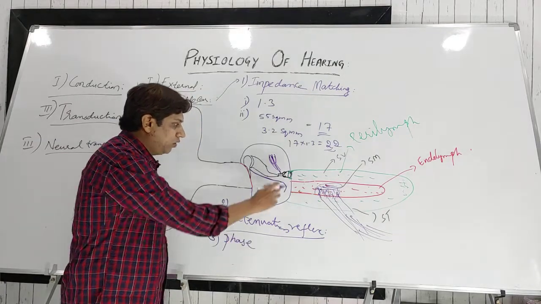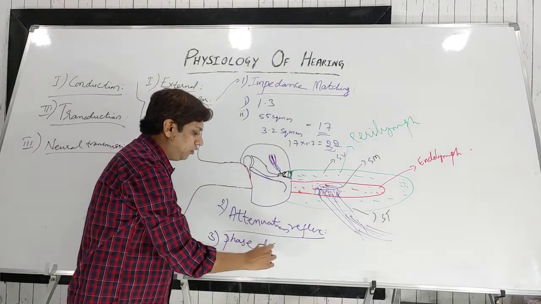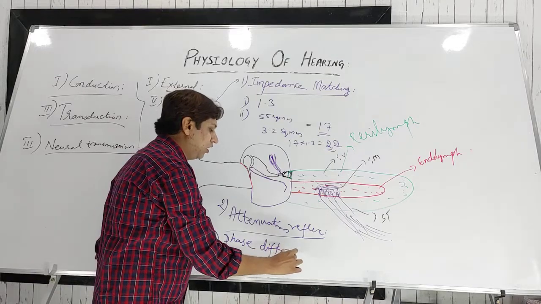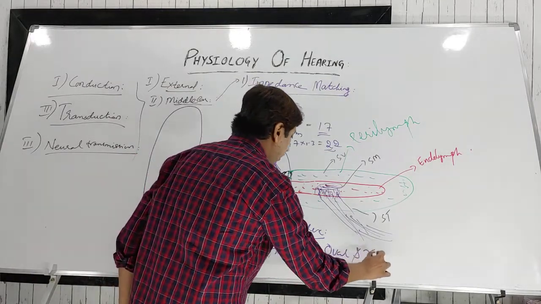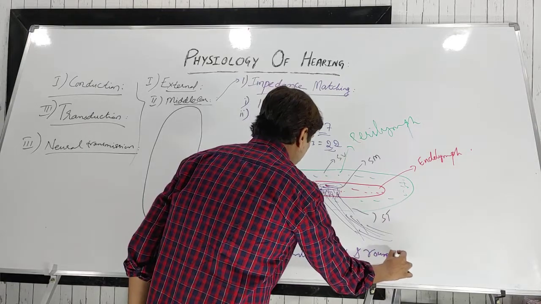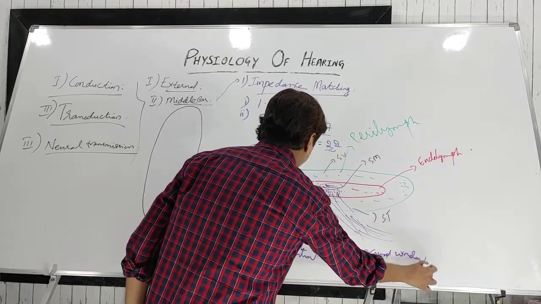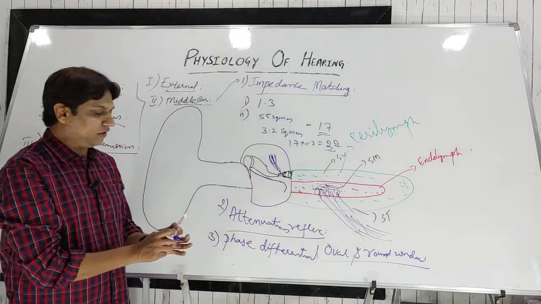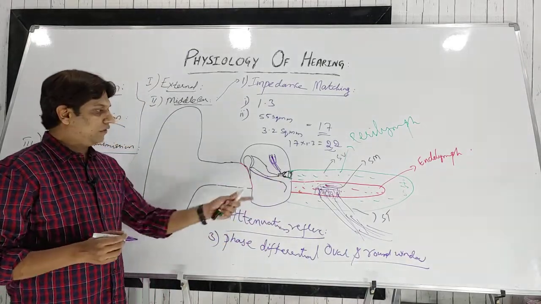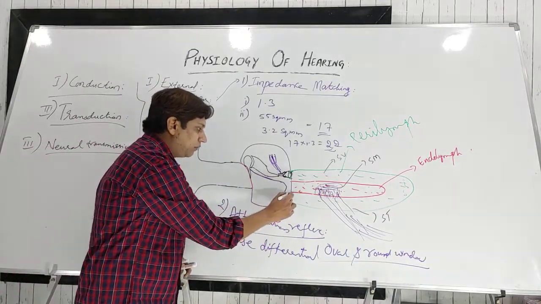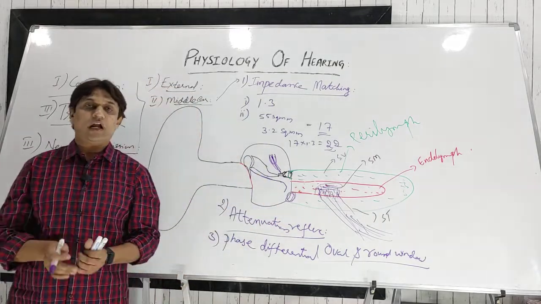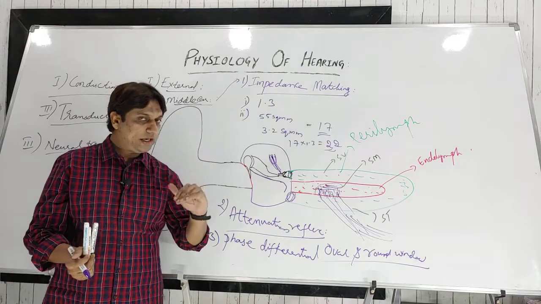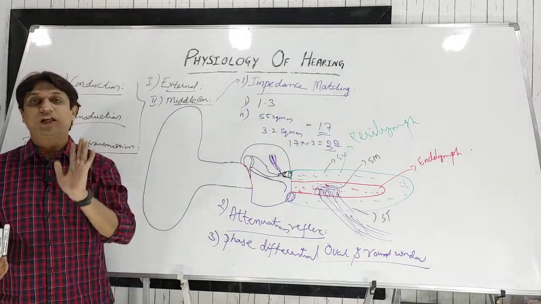between the round window and the oval window. Now I'll explain what this phase differential between the oval and round window is. I hope you very well know what the oval window and the round window are. The oval window is present at the footplate end of the stapes, whereas the round window is present here. Over this round window, if you remember from the anatomy section we discussed, there is one layer or membrane. That layer is known as the secondary tympanic membrane.